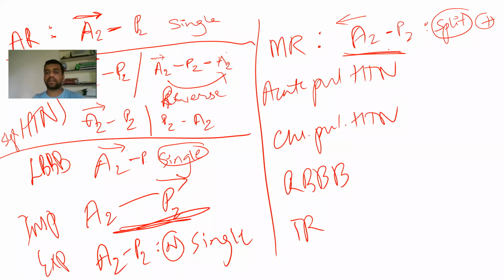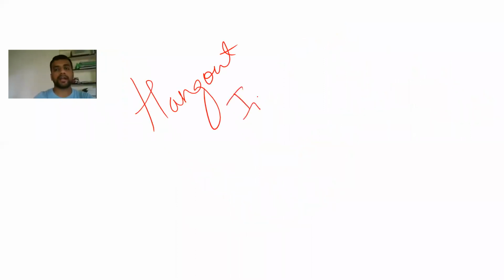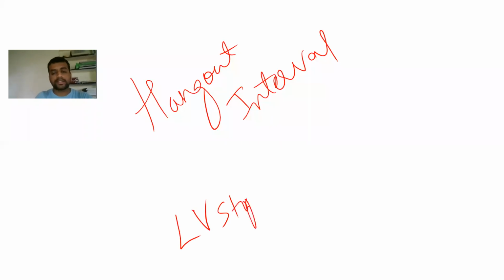In case of acute and chronic pulmonary hypertension, I have to tell something, we have got something called hangout interval. This is an important concept here. There is something called the hangout interval. The definition goes like this. For example, now the LV has stopped contraction. Its systole has ended. Here is the aorta.